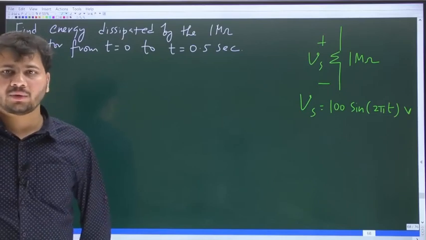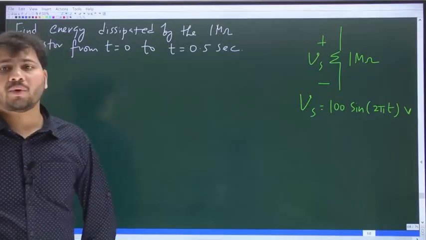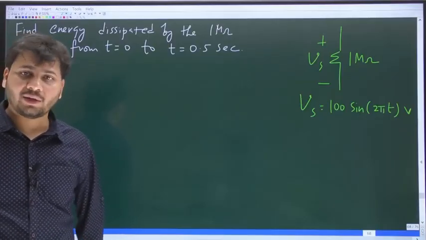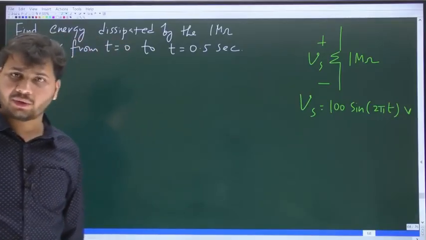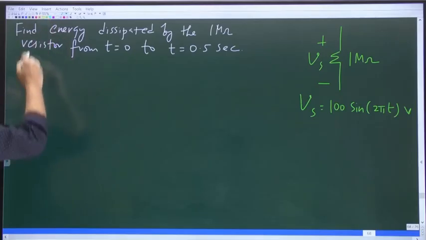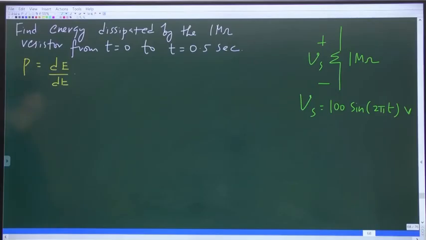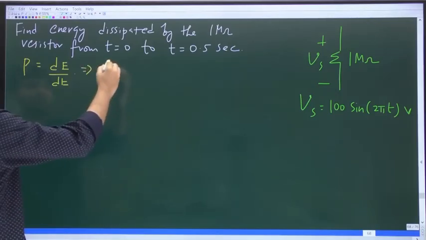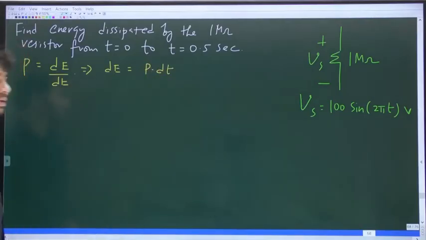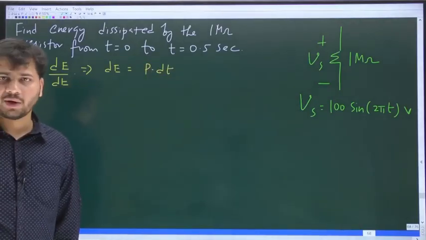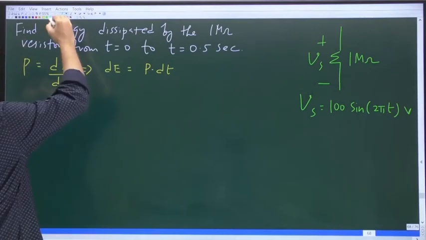Power is the rate of flow of energy, or the rate at which energy is dissipated by the resistor. But if you want to find energy dissipated by the resistor over a particular interval, you should integrate the power over that interval. It is like this. P is dE by dt, the rate of flow of energy. From here, dE can be written as P dt.